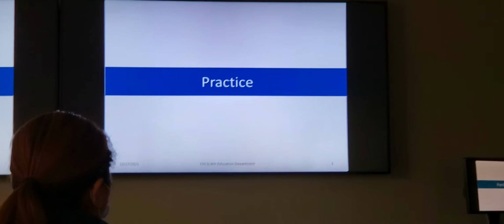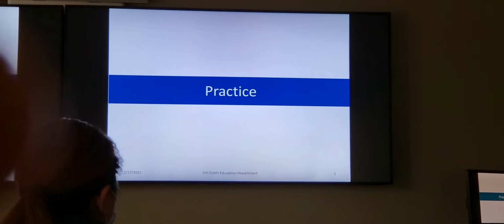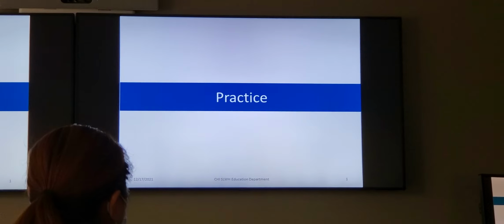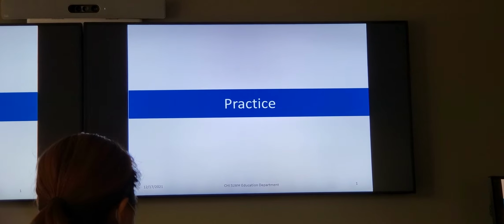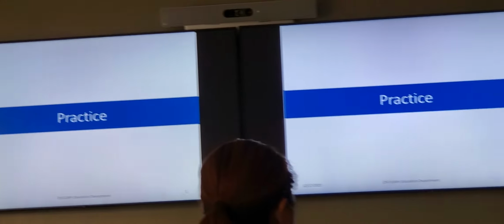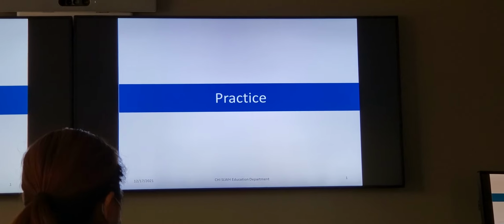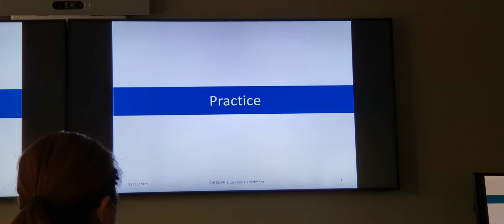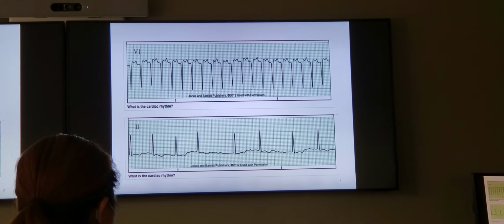the answers because I want everybody to have time to get to it on their own. We are going to go through the questions together though, so just don't shout out the answer. I'm going to ask you, is it regular or irregular? It's okay if you say regular or irregular. I just don't want anybody to give out the answer until we're all there together. This first one is broken, so we're going to start here.